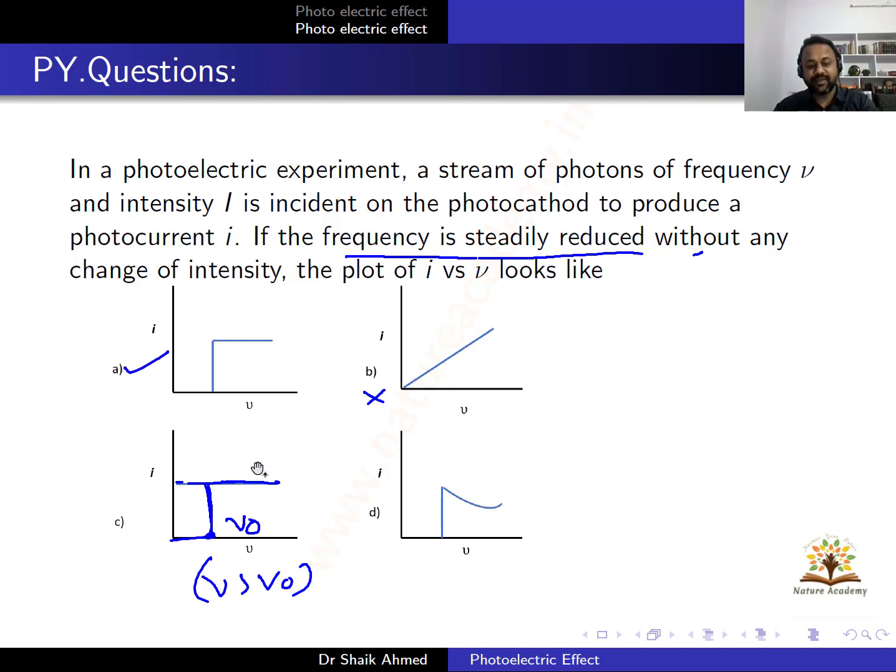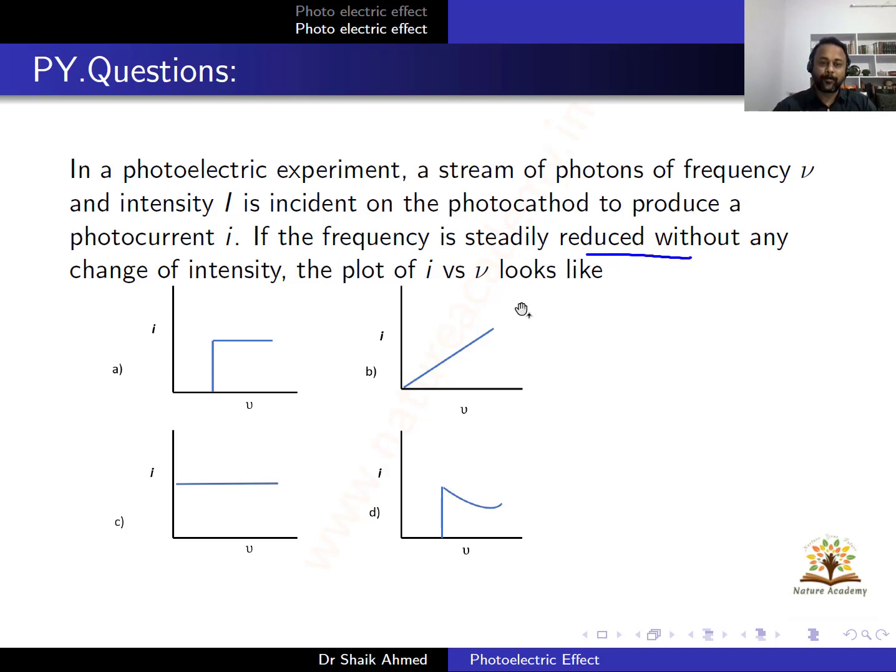What is the difference between these A and C answers? If he had mentioned that nu is greater than nu naught, then this would be correct. But he said that the frequency is steadily reduced. That means there is a lower bound. Below this, the current value is 0. Above this, the current value is constant. So you can find a step-like function here. So this is wrong.